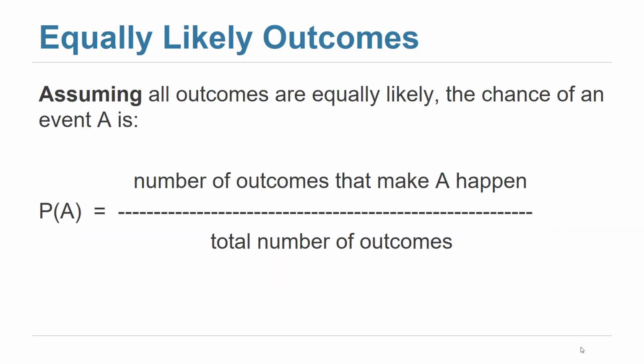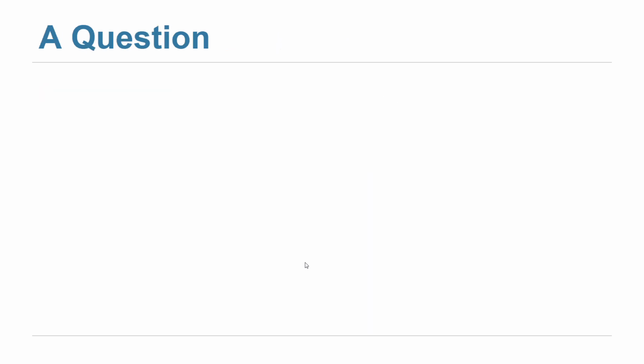Equally likely outcomes. If we have an experiment and all the outcomes are equally likely, then we can compute the probability that an event will occur by just counting: the number of outcomes that make the event happen over the total number of outcomes. So that's what we call the counting rule.